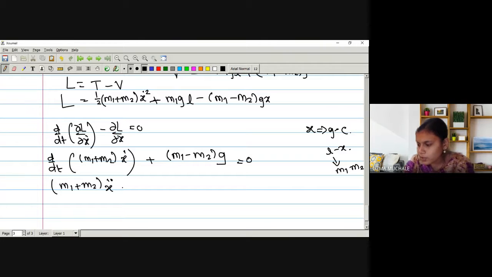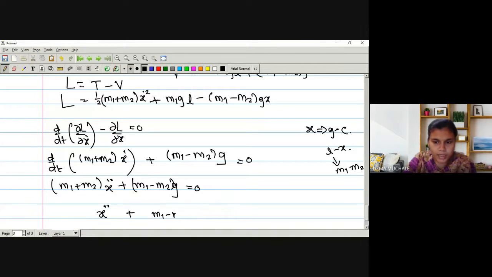Or in another way, you can solve that equation, that is, you can integrate that equation also. So we have (m1 plus m2) x double dot plus (m1 minus m2) g is equal to 0. Now we can write this equation as x double dot plus (m1 minus m2) divided by (m1 plus m2) into g is equal to 0.